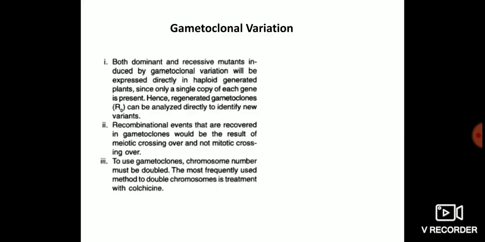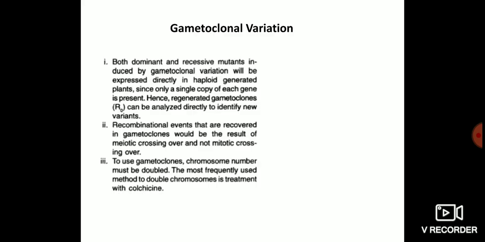The gametes are the products of meiosis, governed by Mendelian laws of segregation and independent assortment. There are three genetic differences which can be pointed out between somaclonal and gametoclonal variation. Both dominant and recessive mutants induced by gametoclonal variation will be expressed directly in the haploid regenerated plants, since a single copy of each gene is present.